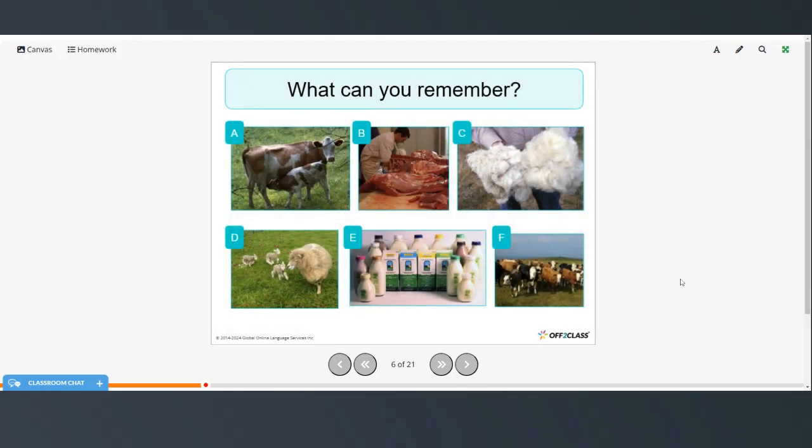So what can you remember? We have a cow and a calf, meat or beef, wool, sheep with lambs, milk, and cattle.